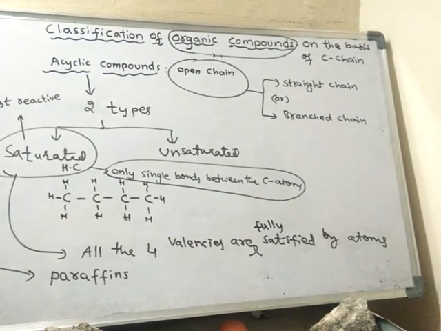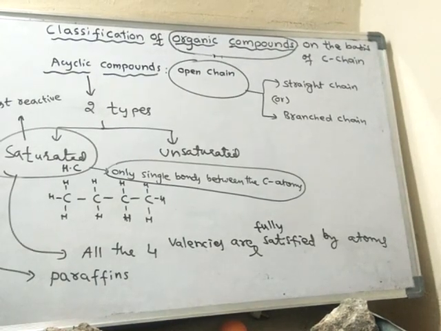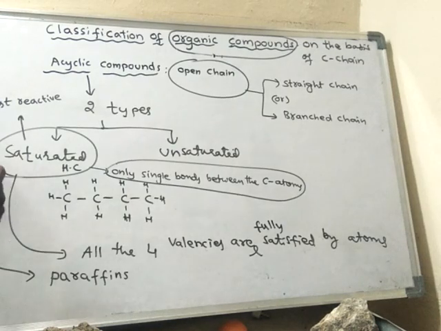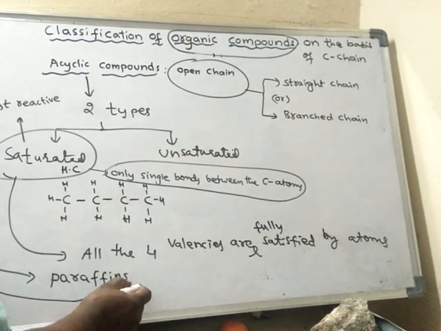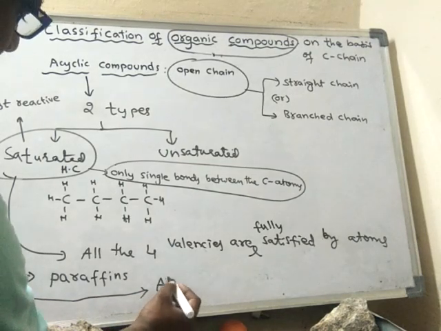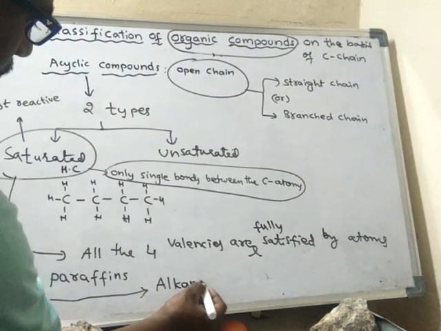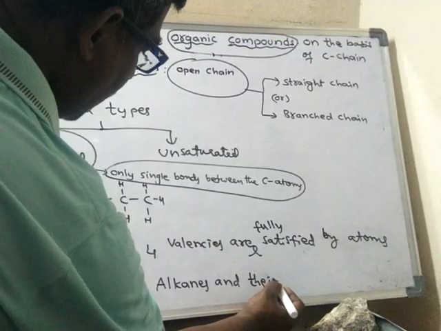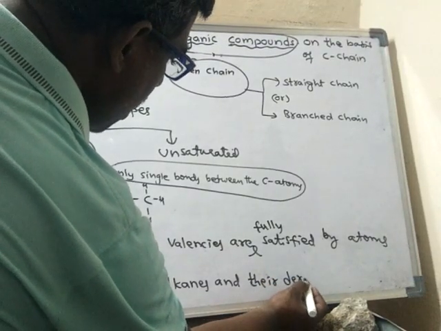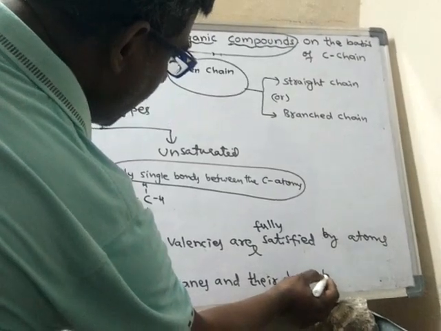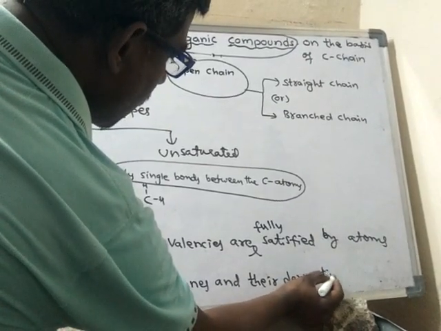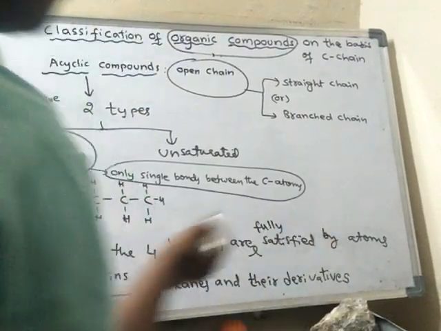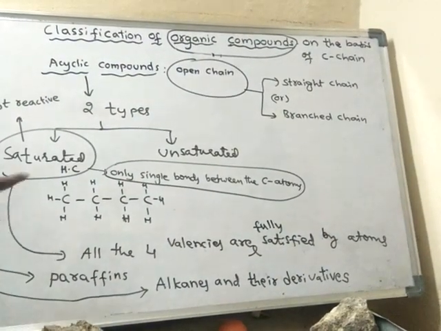And these saturated compounds, alkanes and their derivatives, are said to be saturated hydrocarbons or also saturated organic compounds.